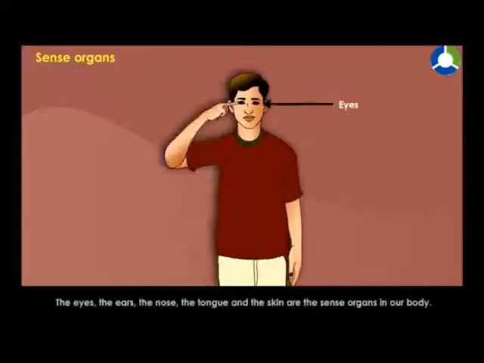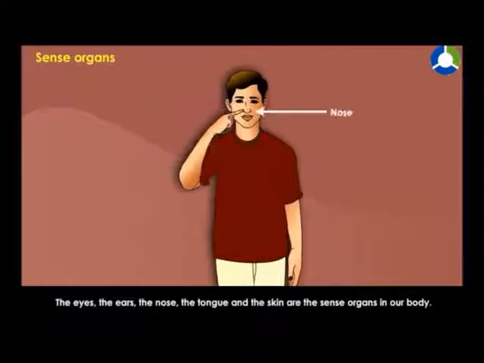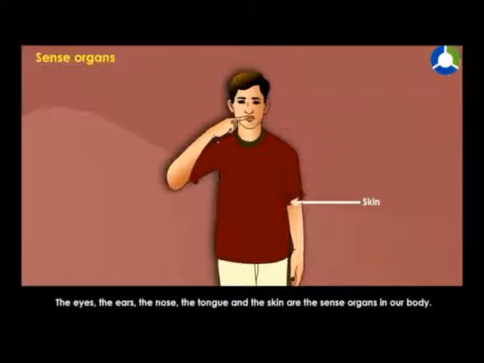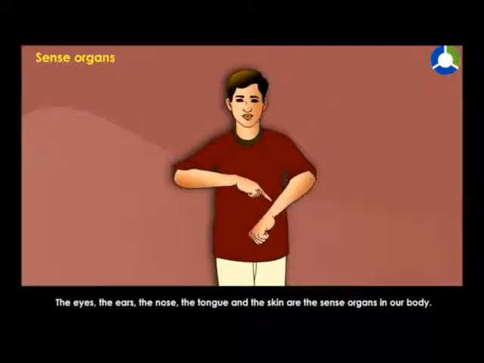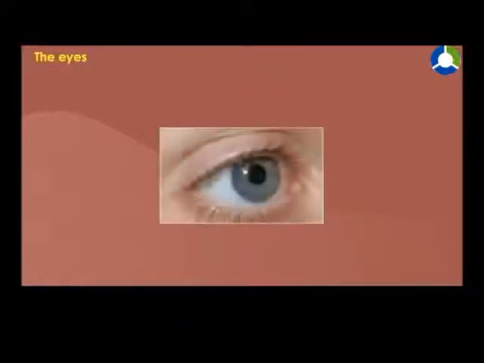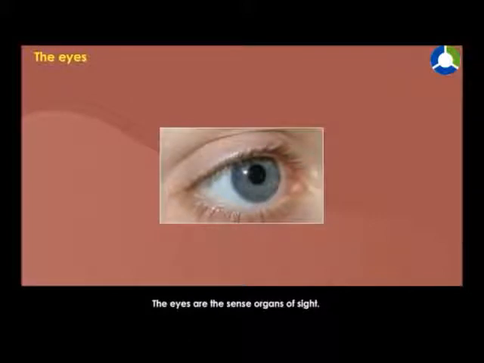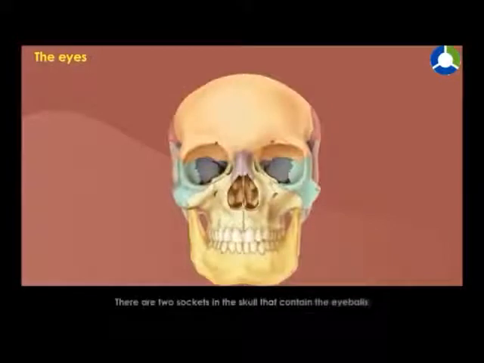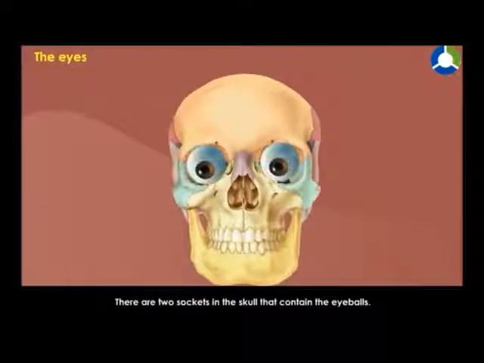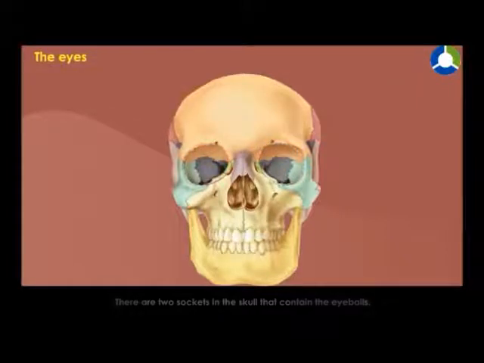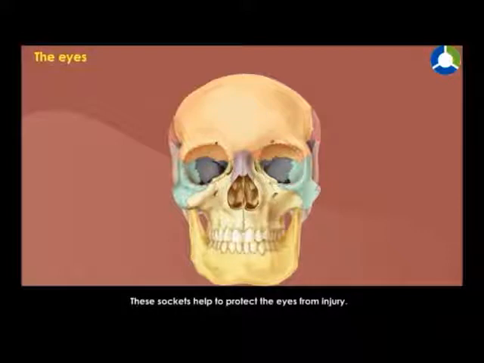The eyes, the ears, the nose, the tongue and the skin are the sense organs in our body. The eyes. The eyes are the sense organs of sight. There are 2 sockets in the skull that contain the eyeballs. These sockets help to protect the eyes from injury.